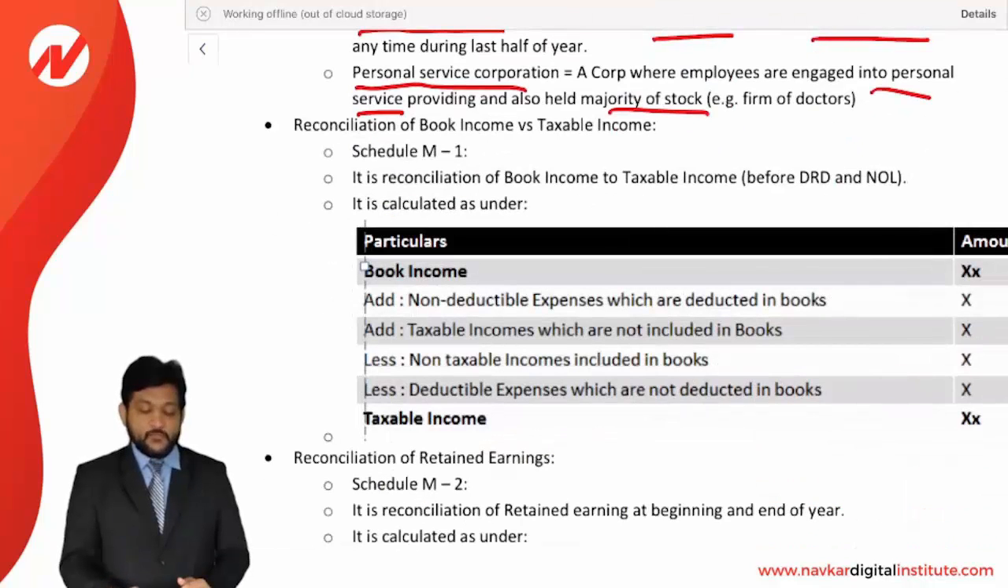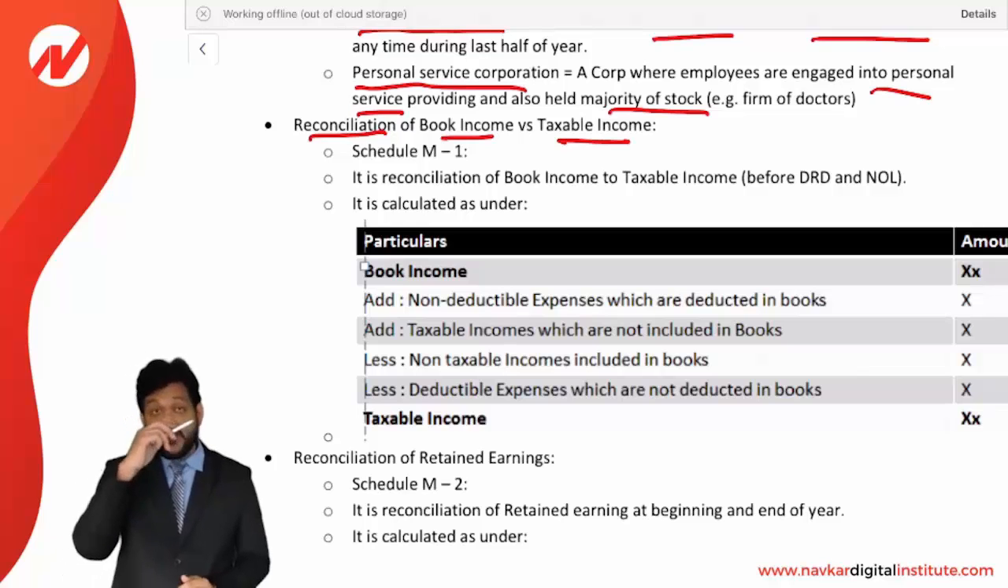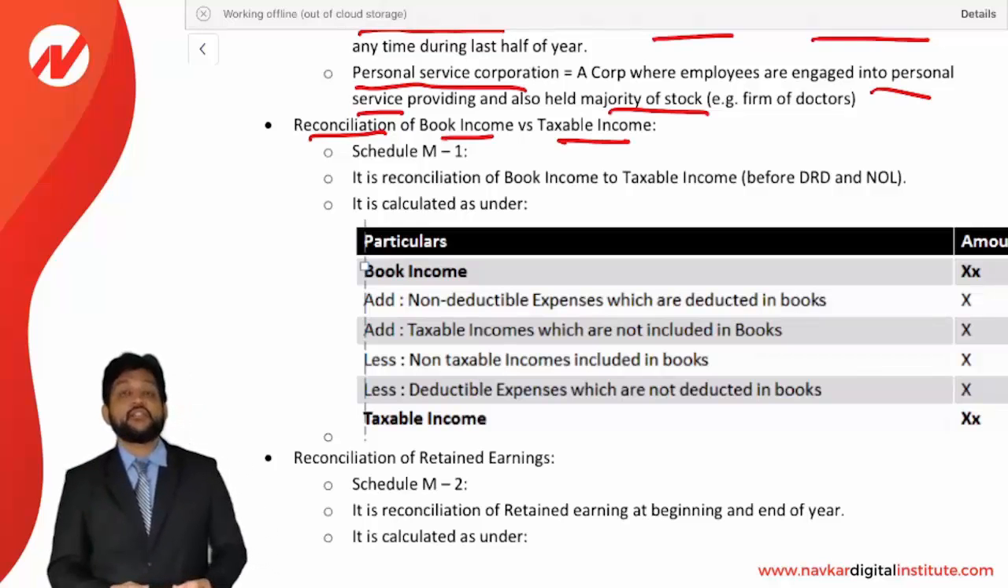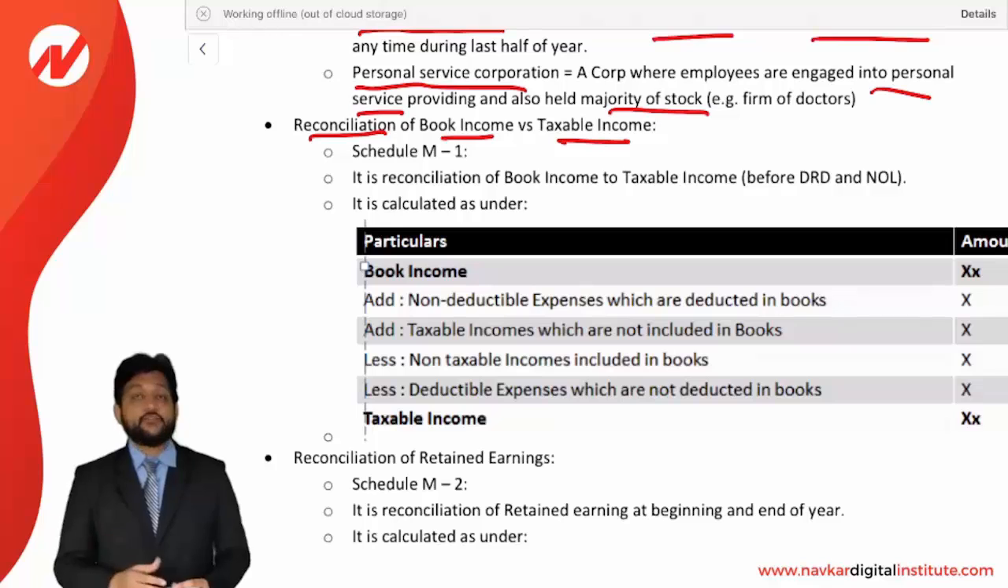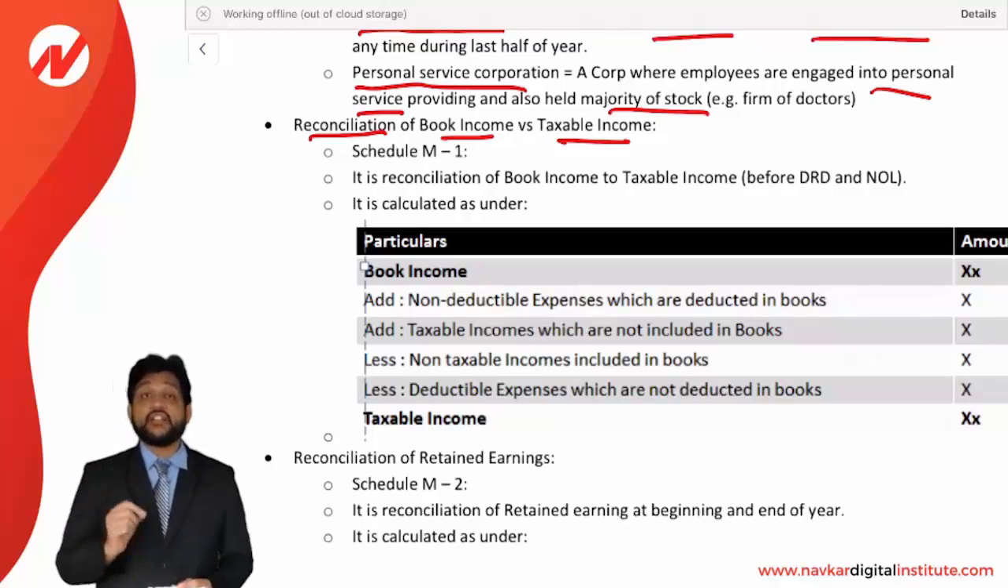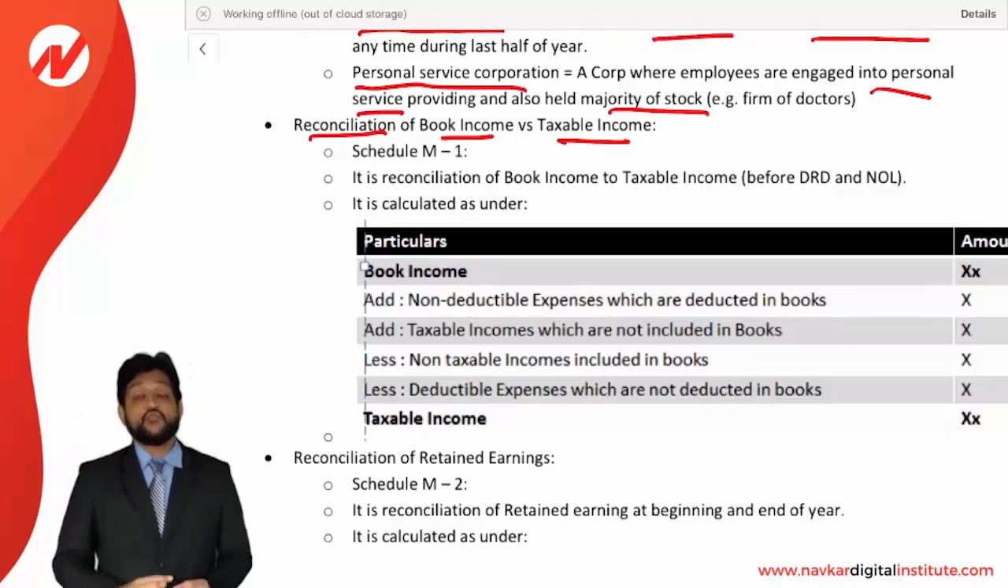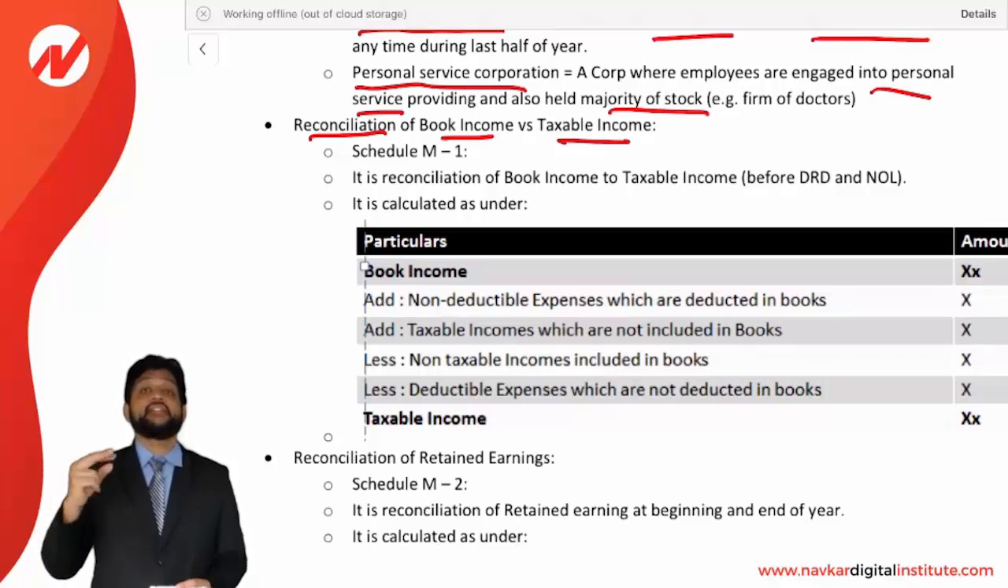Now, reconciliation of book income versus taxable income. Reconciliation of book income versus taxable income means we know obviously there are certain differences between the treatment of any item in the books and in income tax. So there will be a difference, and accordingly there will be a difference between income as per book and income as per taxation. So we need to reconcile the income as per book and income as per tax by the different rules.